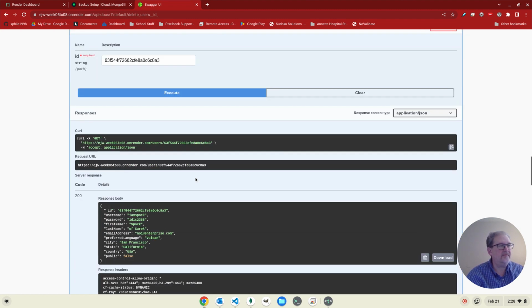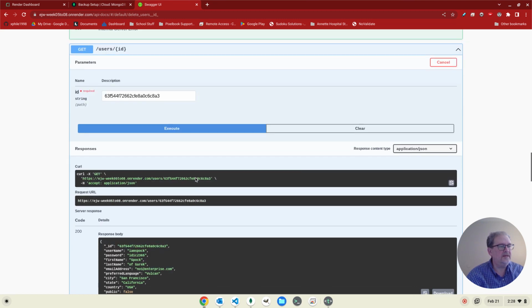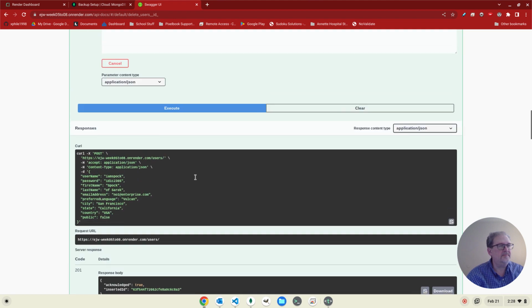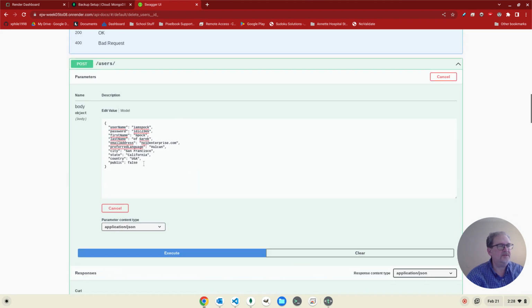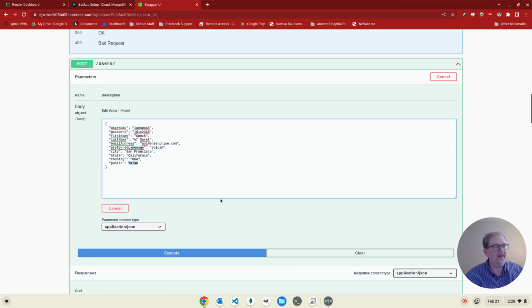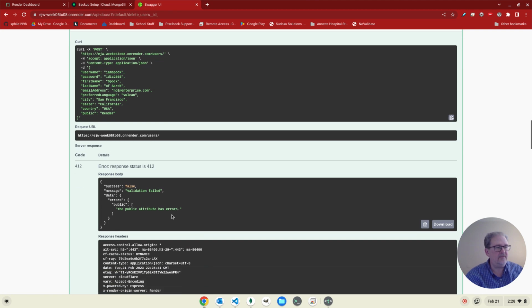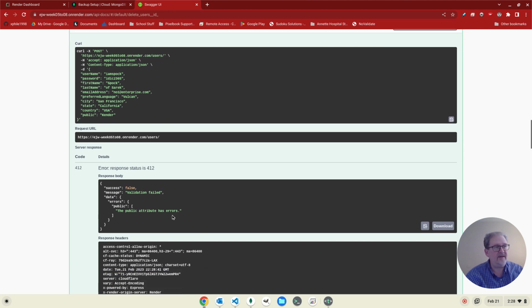And the same thing for inserting. Let's reinsert Spock, but again, let's put in here a string value. And execute that, and again we see that it failed because it doesn't have that information.